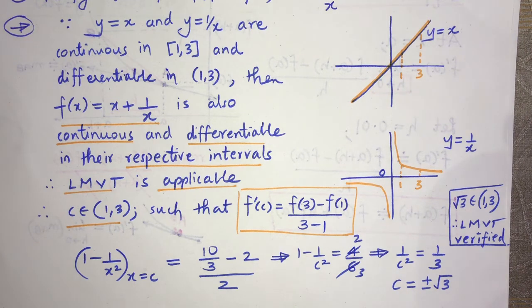So actually there is a value. The value is root 3. It lies in the interval as said by LMVT. Hence LMVT is verified. Very easy sums, very straightforward sums we have. We already know that LMVT is true, the statement is true, the theorem is true. So आंसर आने ही वाला है in the interval. बस खाली हम लोग को फाइंड करना है वो वैल्यू क्या है और बताना है. In this case the value is root 3. So root 3 lies in the interval 1 to 3, and hence LMVT is verified.